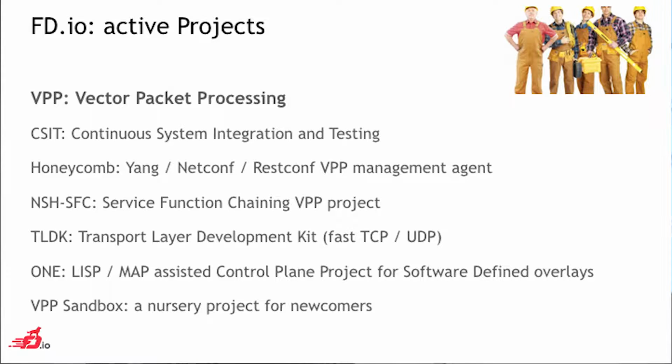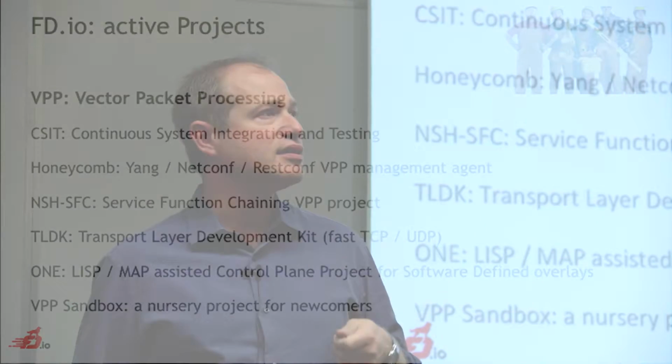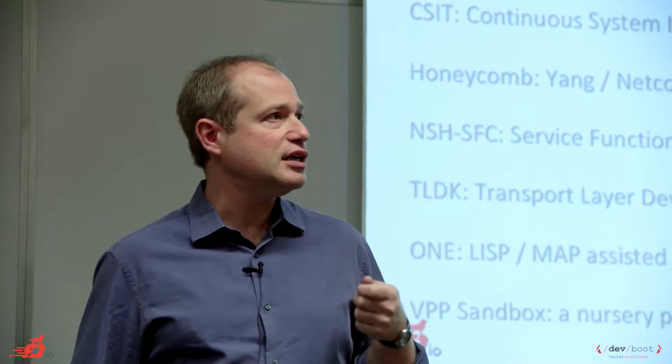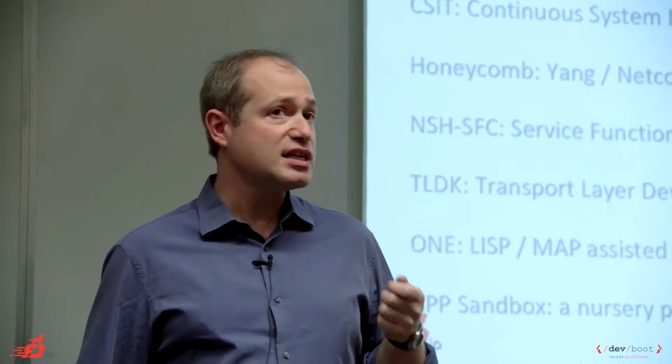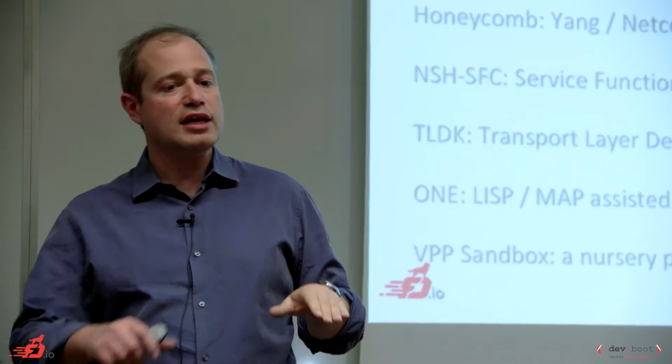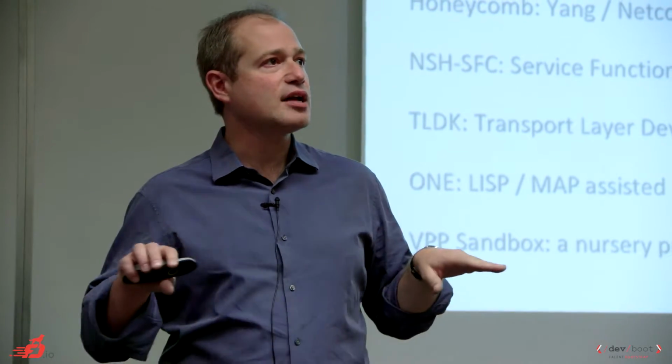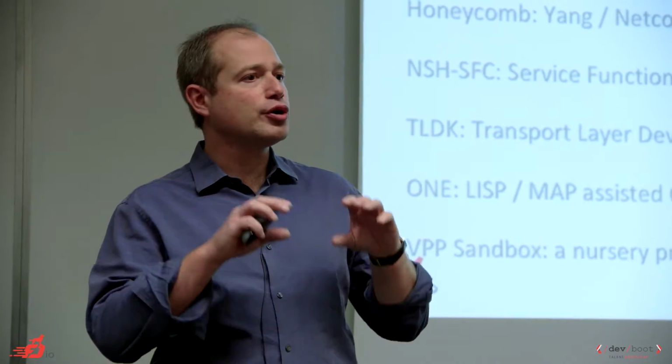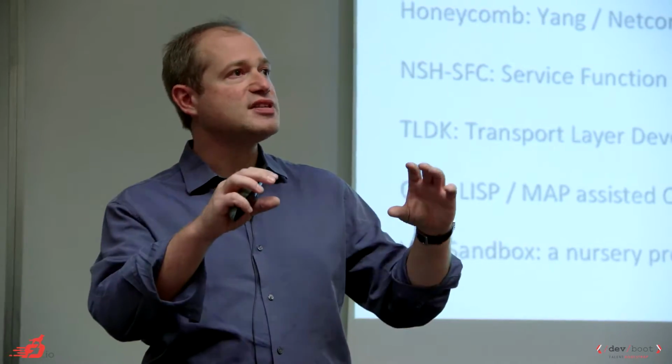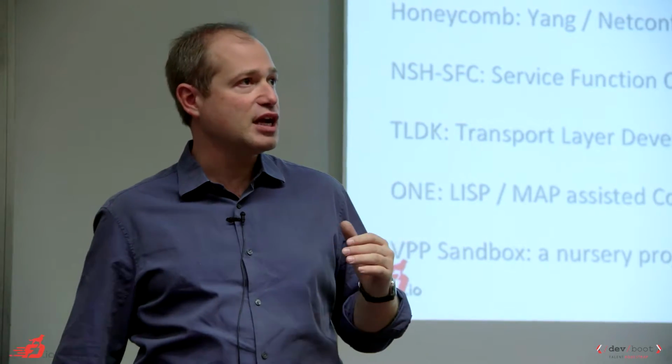Very interestingly, we are working on TLDK, which is a transport layer. It's a new project, and it's a transport layer directly bundled into VPP. It's very important to understand that if you look at the way systems are done today, you have your VPP router or vSwitch, and on top of that, you can have different applications.